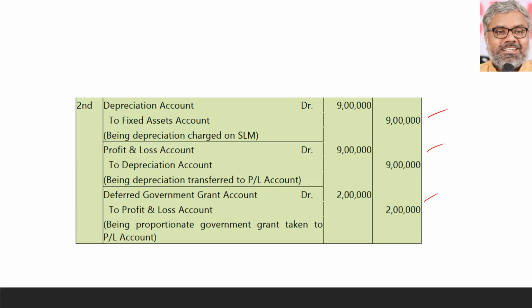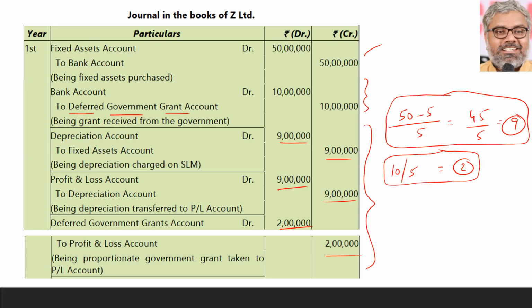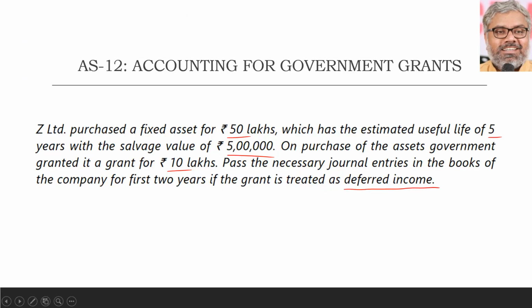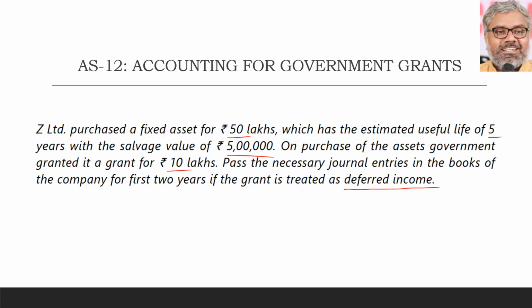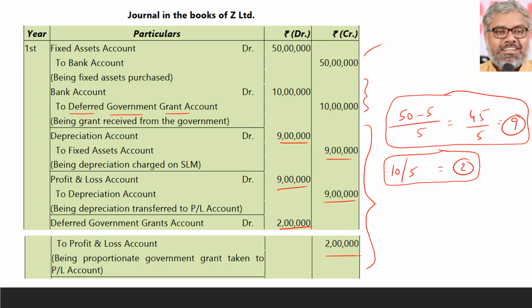Deferred government grant is a separate item which is shown on the liability side of the balance sheet, and that will be reduced over a period of time by crediting it to the P&L account each year on a systematic and rational basis. That is method number 2. According to what is asked in the exam questions, you have to be able to write the journal entries for any of these methods. That's it.